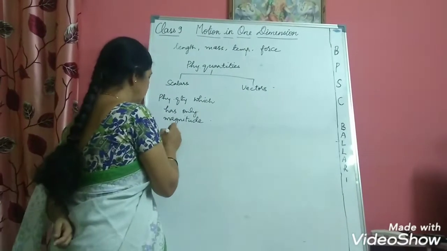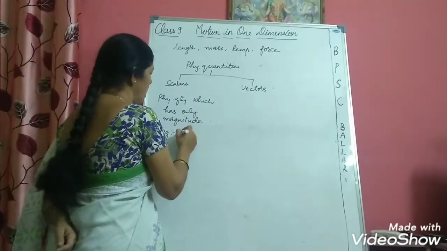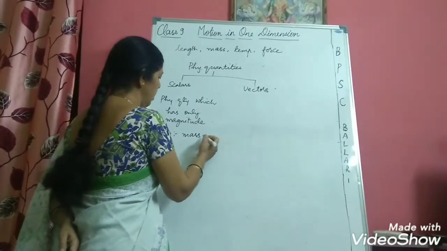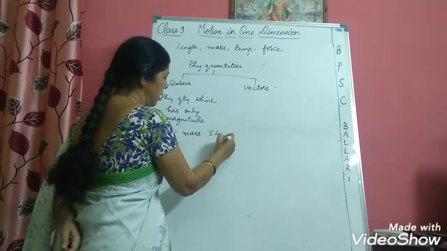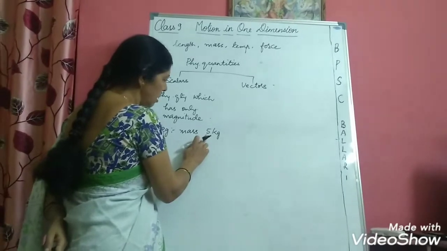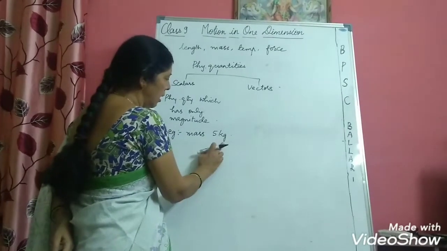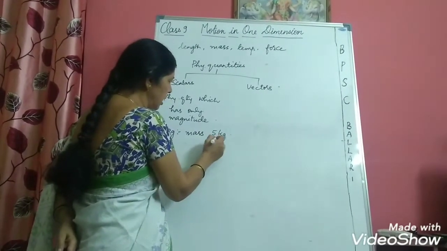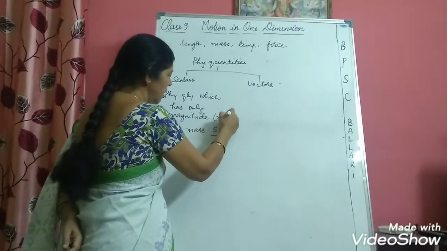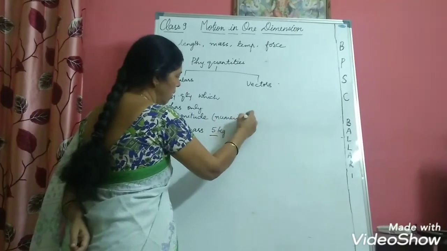Now for example, mass. Mass, we write it as, for example, 5 kg or 10 kg like that. Here I am indicating only the magnitude. 5 is the number and kg is the unit. We are just indicating the numerical value. Magnitude meaning is just a numerical value.